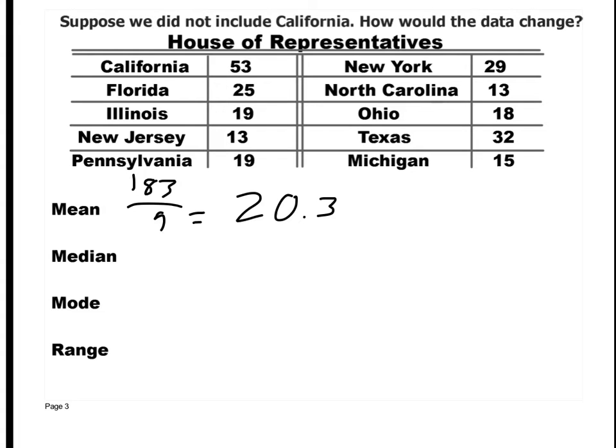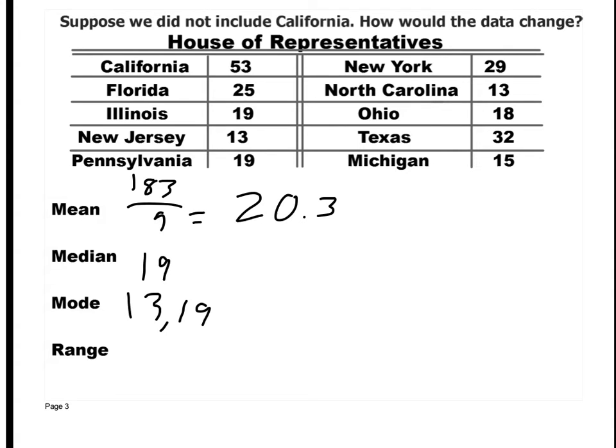Well, our middle number, no. If you look, count them through, 19 is still going to be the middle number. Okay. What about your mode? Would mode change? No. Okay, 13 and 19 still appear twice each.